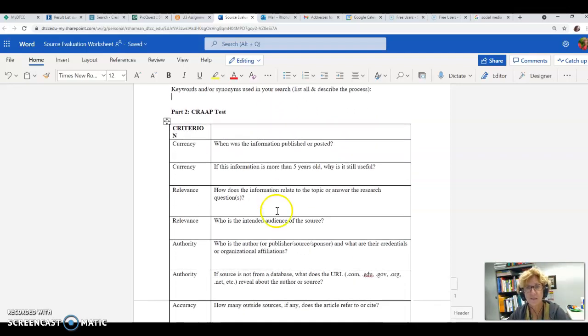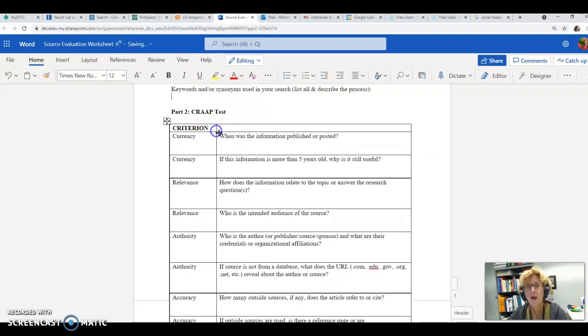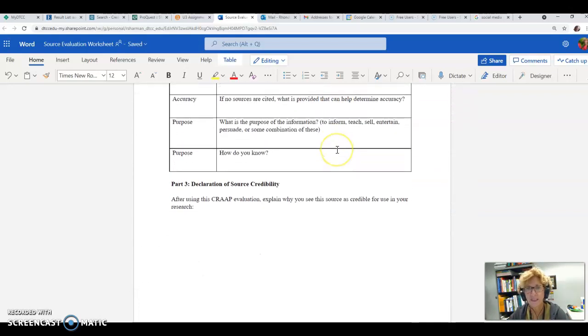So part 2 of this document is the CRAP test, and you've done this before. So you're just going to answer the questions, and this time you'll answer the questions right here in the same box. And the fillable PDF is the same format. So you'll fill this out fully.